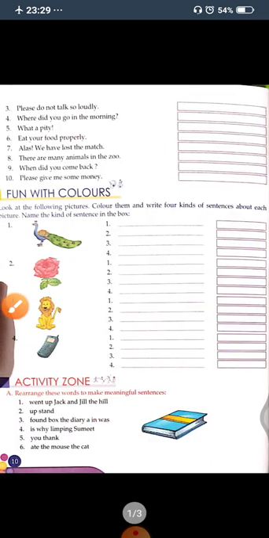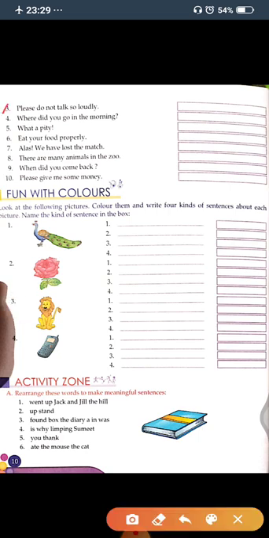Okay, now the second one, the flowers are in the vase. So this is a statement. So this sentence is a statement sentence, so you will write here a statement sentence. Now the third one, please do not talk so loudly. So this is an order, so this sentence is imperative sentence, so you will write here imperative sentence.